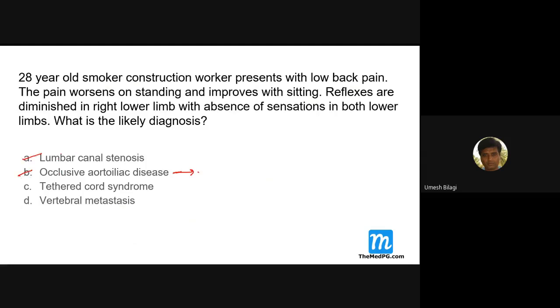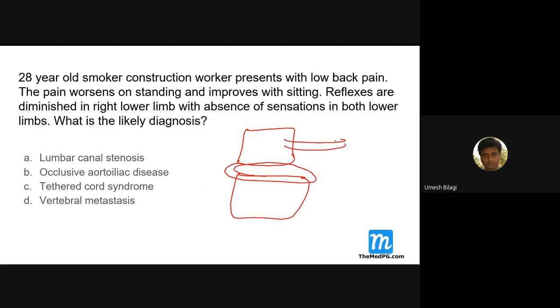Whereas lumbar canal stenosis is basically positional. If the patient stands, there can be disc problems. What are discs? I think Dr. Hosan has taught you about discs and all that. These are vertebrae. In between, there is a cushion-like thing, and these are arches. These discs can move into the spinal canal.